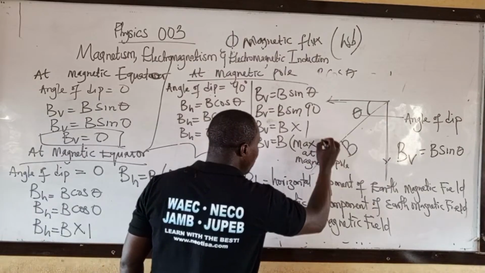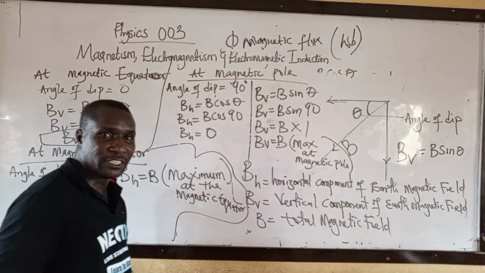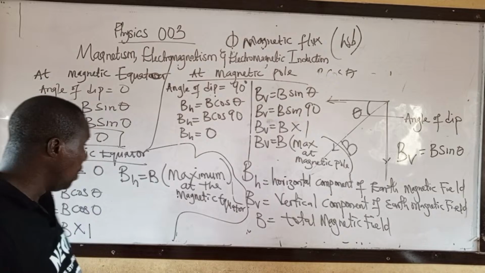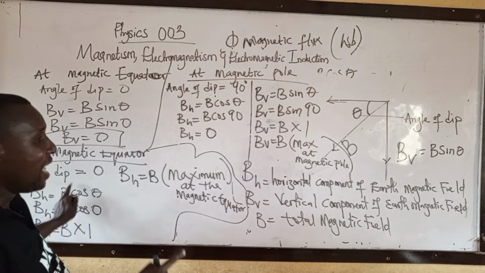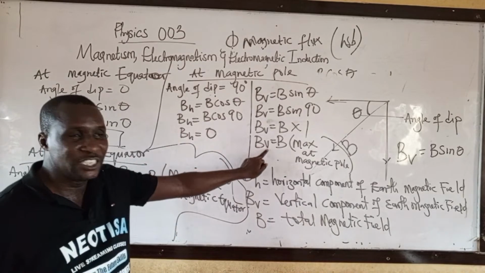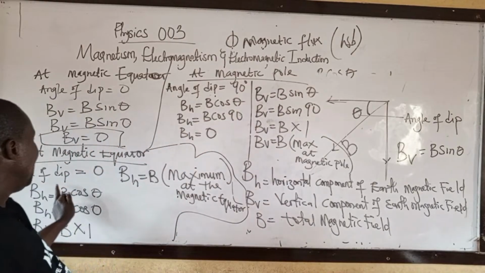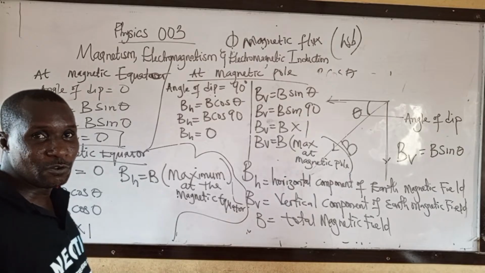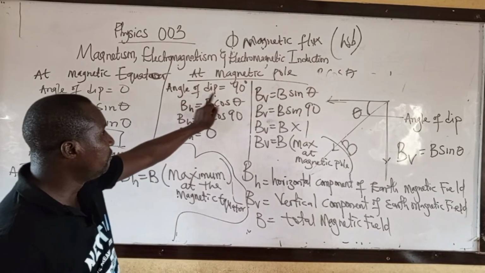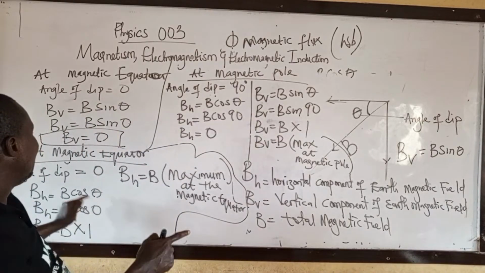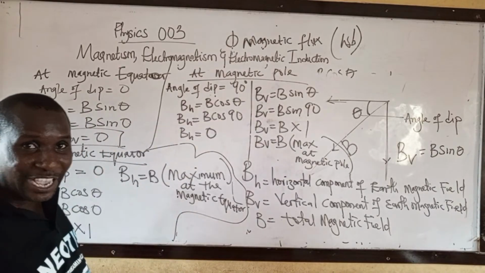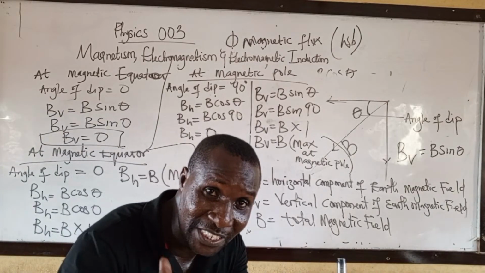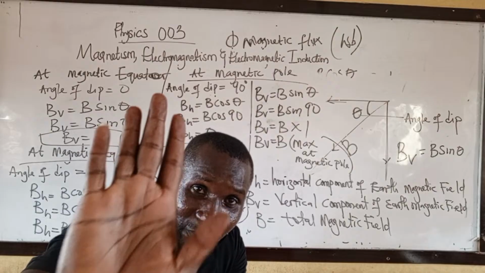BV is maximum at magnetic pole, while BH is maximum at magnetic equator. Take note. At magnetic pole, angle of dip is 90. At magnetic equator, angle of dip is 0. Please take note.